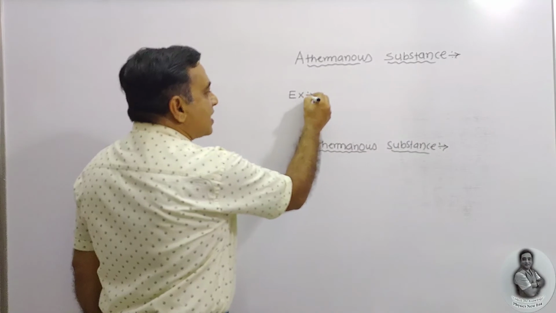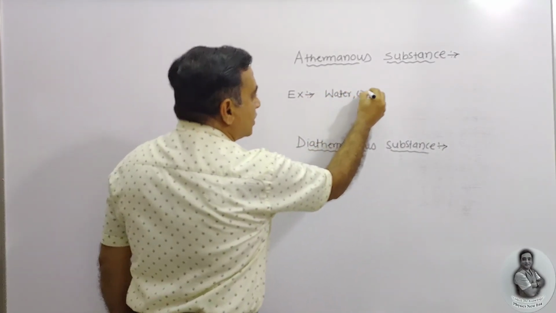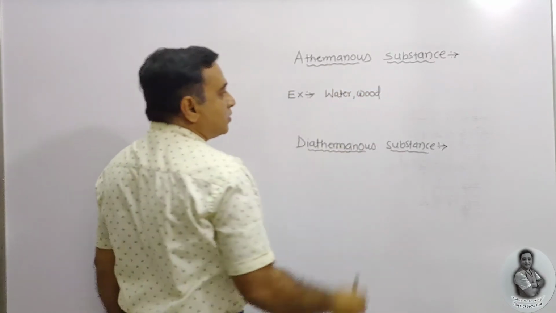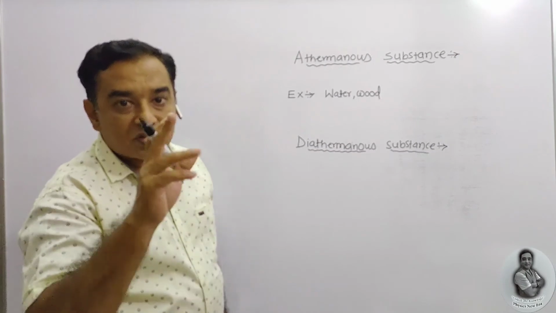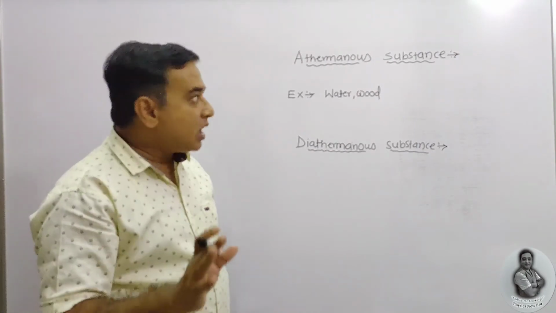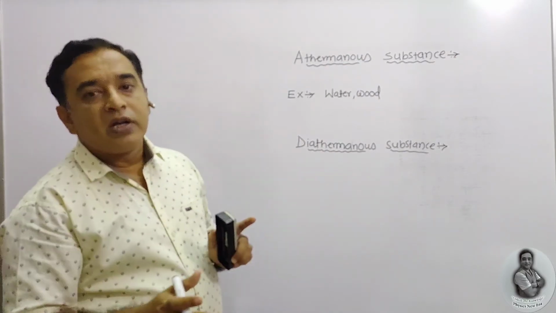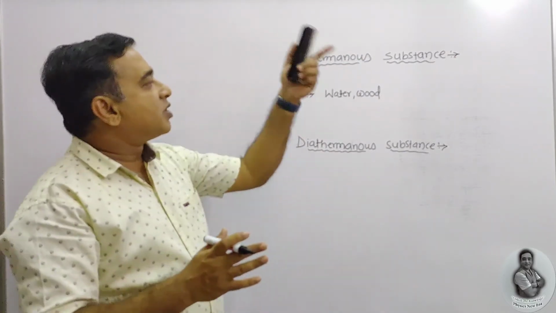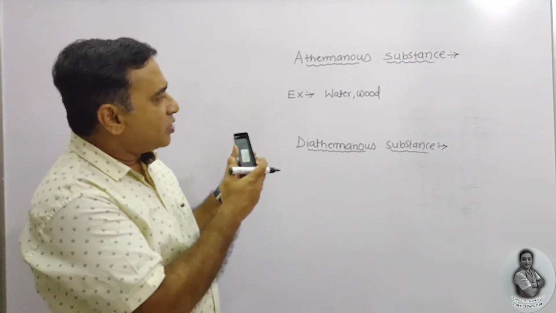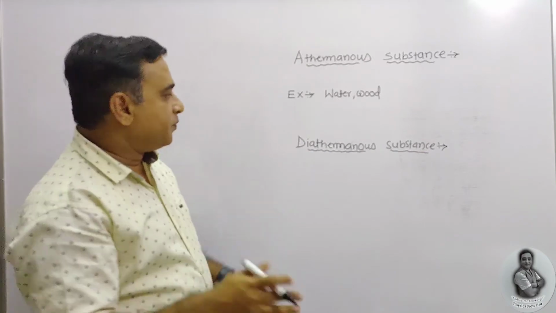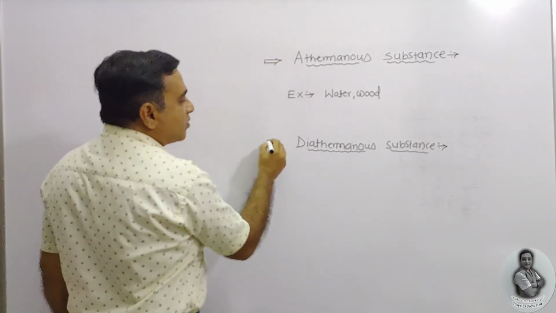The examples are water and wood, which do not allow the radiation to pass through, and are known as athermanous substances. Several examples are there, but we are taking a few.